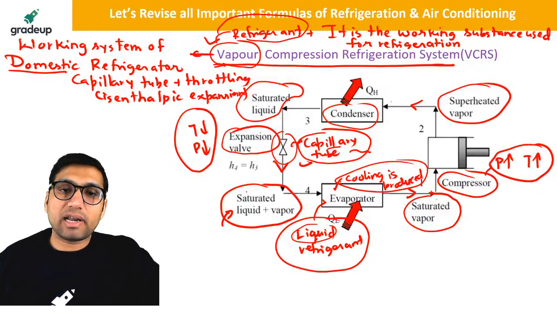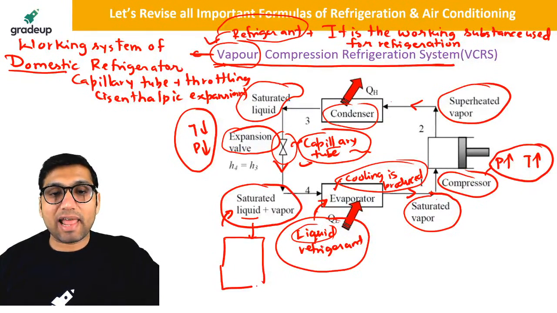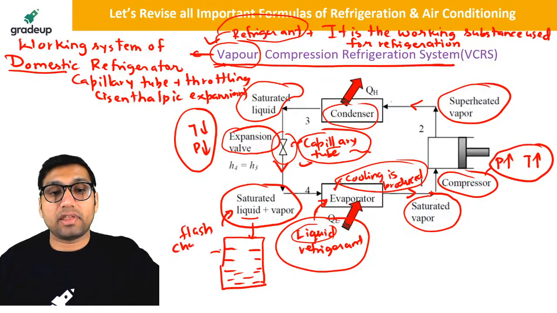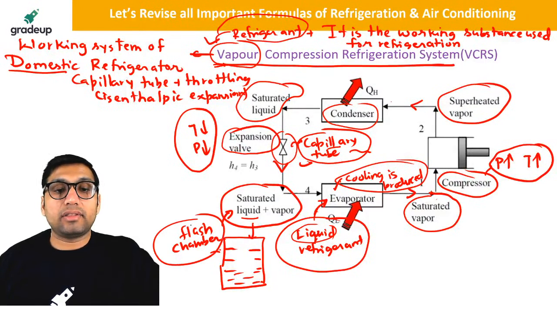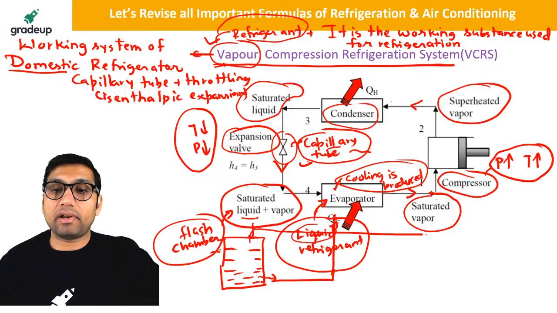So a saturated liquid plus vapor mixture will come out from this expansion valve, but we have to send only liquid refrigerant to the evaporator. For that we require a flash chamber at this point. The flash chamber is a device used to separate the liquid and vapor refrigerant. The liquid will settle at the bottom and be sent to the evaporator, and the vapor will come out from the top and go to the compressor.